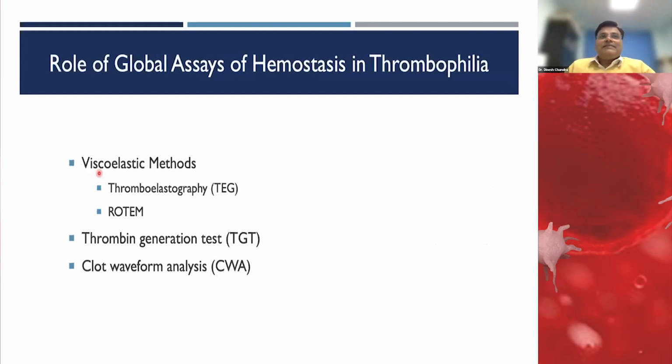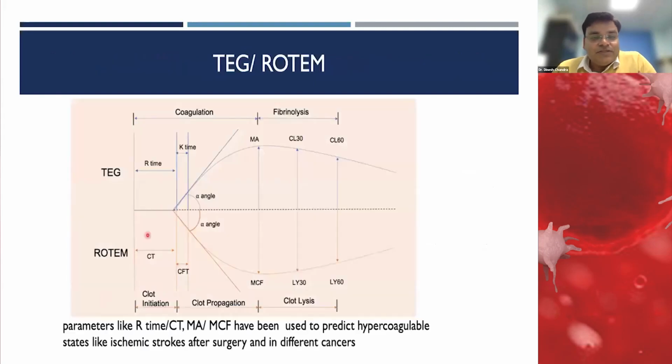So these are the routine tests which we usually do in our lab. But there is also a role for global assays like viscoelastic testing, such as thromboelastography or ROTEM, thrombin generation, or platelet analysis, which can help us find the hypercoagulable state. Many research papers show that in both TEG and ROTEM, if the clotting time is shortened or the MA, the maximum clot firmness, is increased, it is suggestive of a hypercoagulable state.